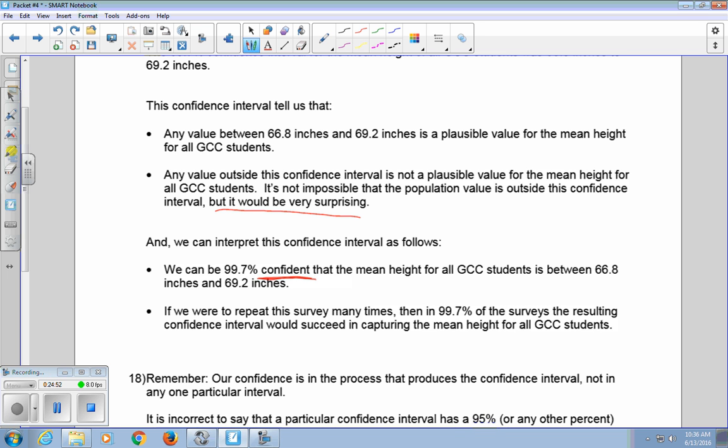If we were to repeat this survey many times, then in 99.7% of the surveys, the resulting confidence interval would succeed in capturing the mean height for all GCC students. So there are two different ways of interpreting it.